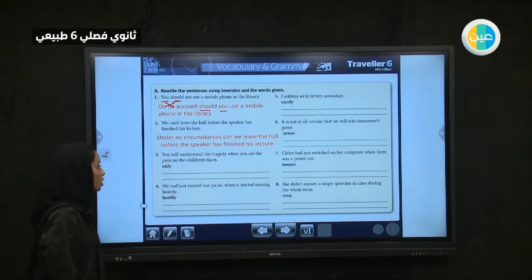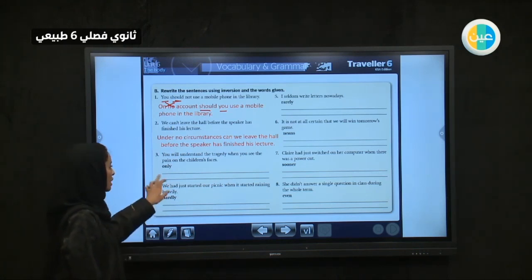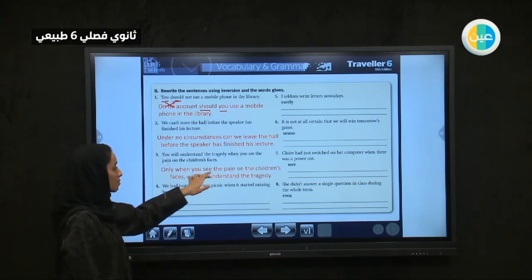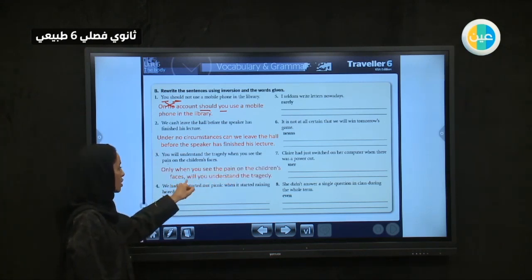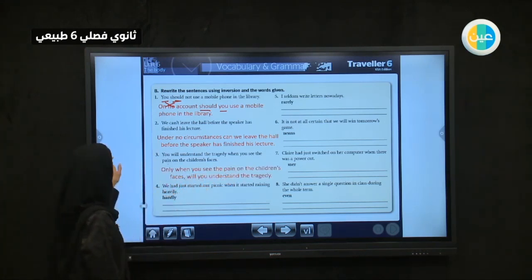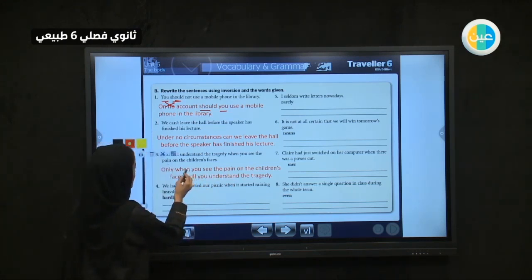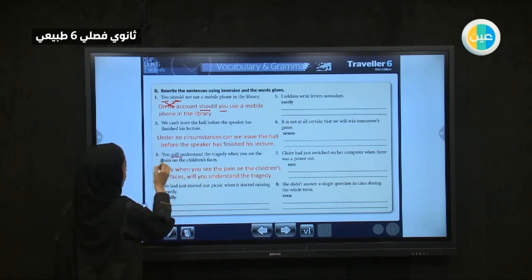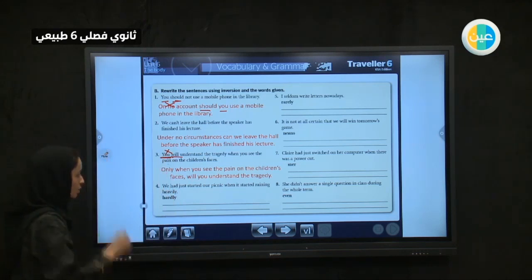Number 3. You will understand the tragedy when you see the pain on the children's faces. Only when you see the pain on the children's faces, then here, will you, instead of "you will," there. So we have it here: you will understand. We inverted this, so it became "will you."